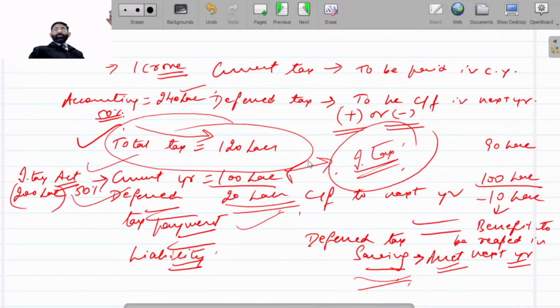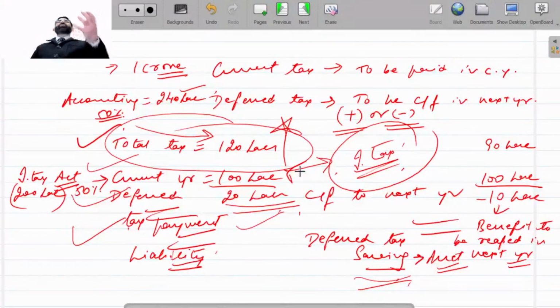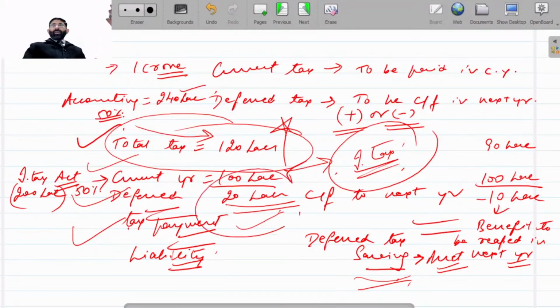So this is very simple: a total payment of rupees 120 lakh is payable. But due to the Income Tax Act, we have to calculate profit again, and our profit comes 40 lakh less. And 50% of that, 20 lakh income tax, will be payable in the next year, not in the current year.